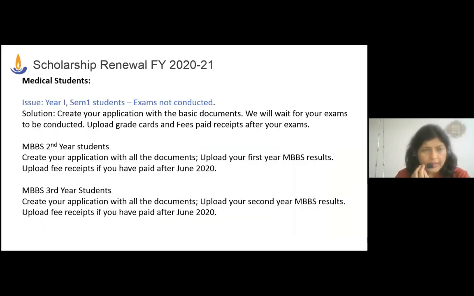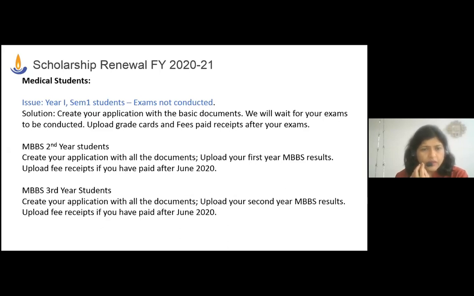Coming to medical students, we understand that the first year MBBS students are having a problem. Their year is not complete because their exams have not been conducted. The MCI has issued a guideline saying that once the college reopens, within 2 months you are supposed to have your exams, and I understand that the results will be after that. No issues. Create your application with the basic documents like I have been telling you. We will wait for your exams to be conducted. After your exams are conducted and you receive your grade cards, upload your grade cards and the fee receipts, after the college asks you to pay.